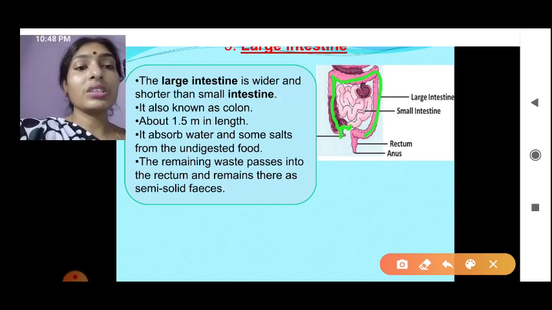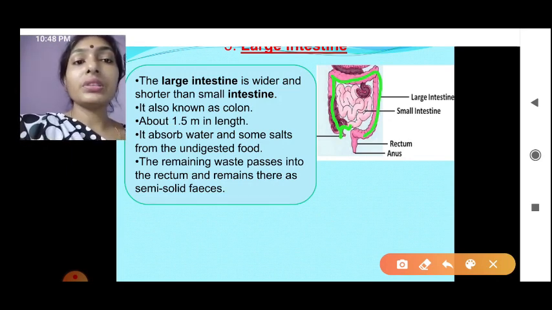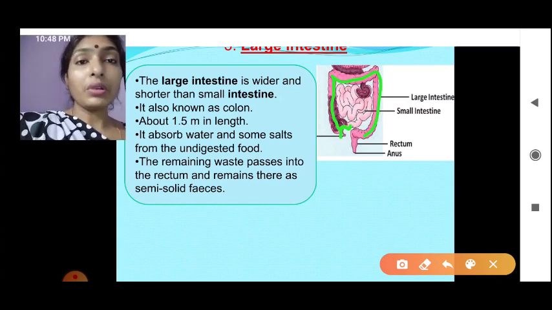The main function of the large intestine is to take all the undigested food, which has water and some salts that will be absorbed. The remaining waste will be sent to the rectum, which will hold it in a semi-solid phase so that it is easy to pass out from the body.